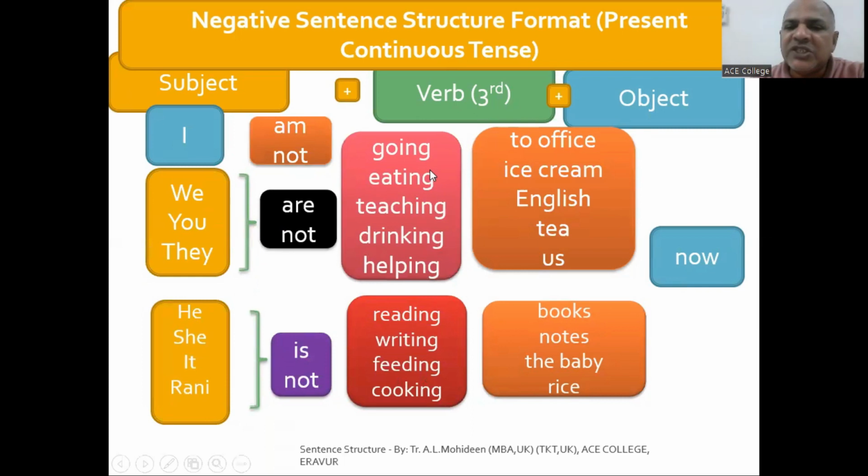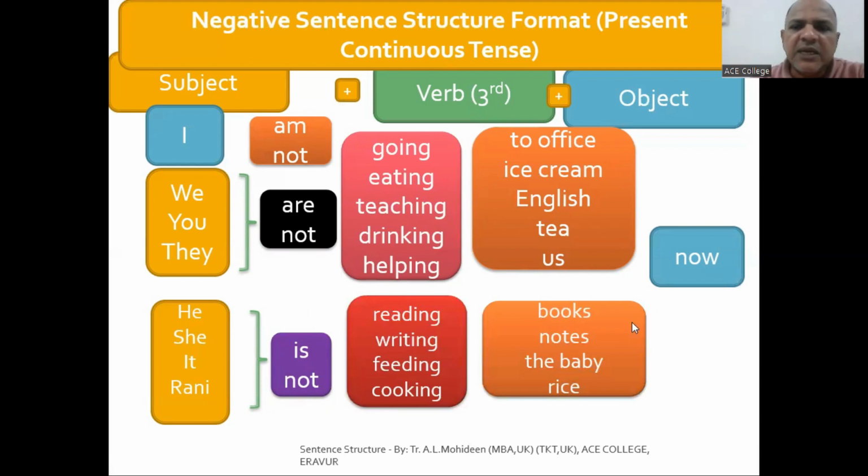I am eating ice cream now. But negative, I am not eating ice cream. We are teaching, we are helping, we are drinking tea now. So we are not drinking. You just put not only. We are not. And he is not. This is what you have to remember. I discussed already. To change into negative, just add not: am not, are not, is not. Okay.